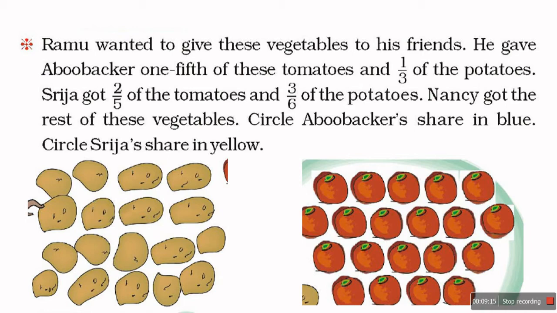Okay, and he has another friend Srija. He gives 2/5 of tomato and 3/6 of potato, and the rest of the vegetables he gives to Nancy. Okay, so let us see what part Nancy gets, how many tomatoes and potatoes Abu Bakr gets, and how many parts of potatoes and tomatoes Srija gets.